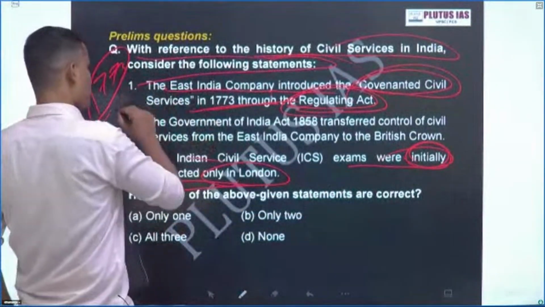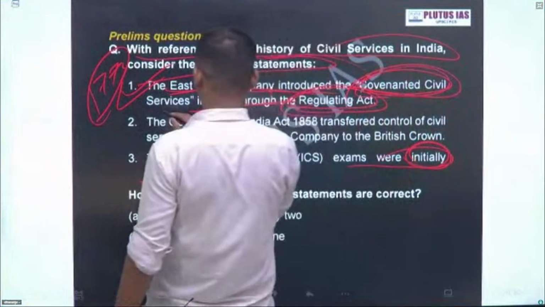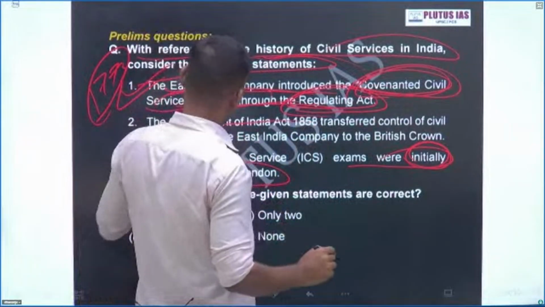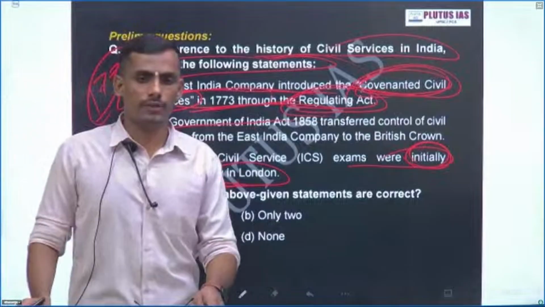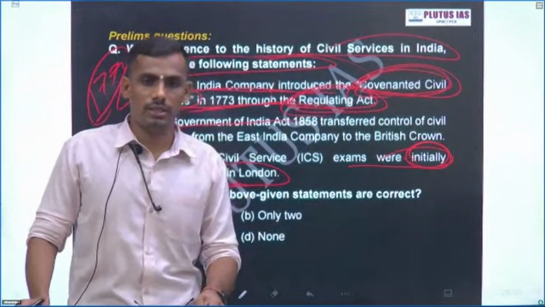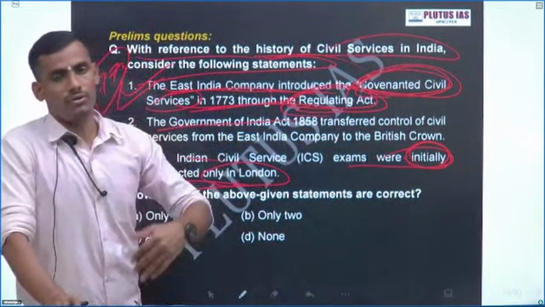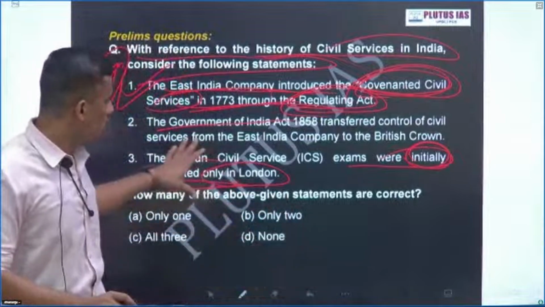So the statement is correct. Now, the Government of India Act transferred, and we all know this Government of India Act of 1858, post the 1857 revolt, the first war of independence. The administration was transferred from the East India Company to the British monarch. So this statement is also correct.